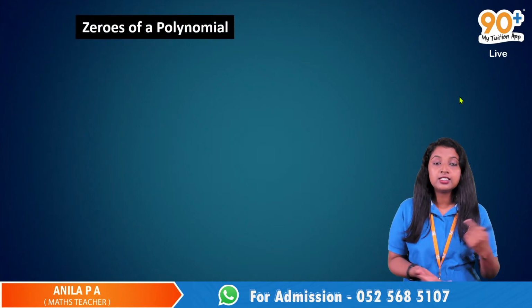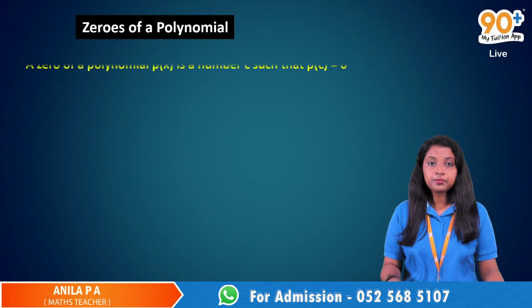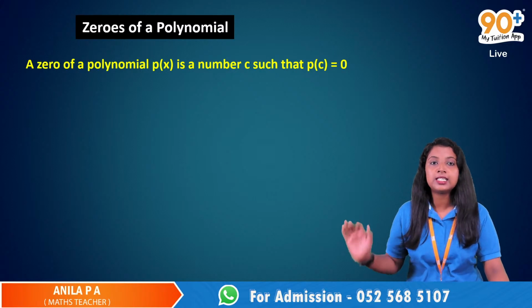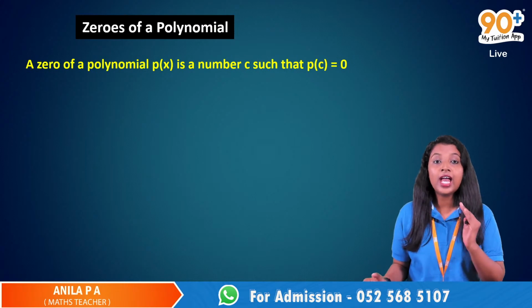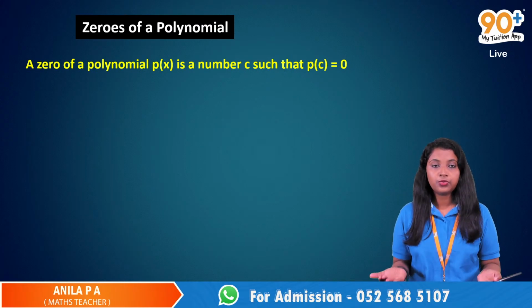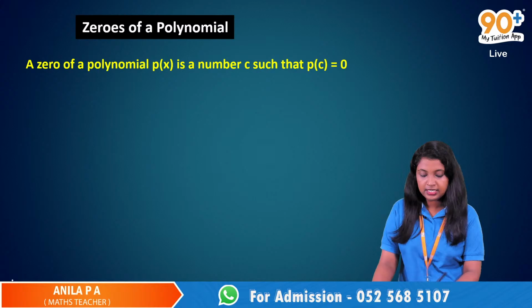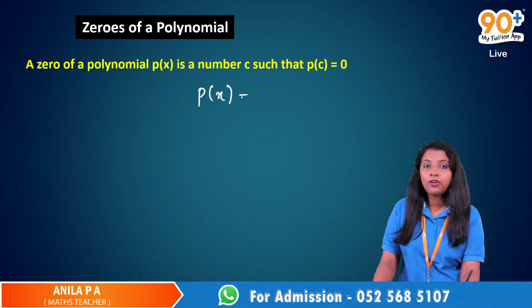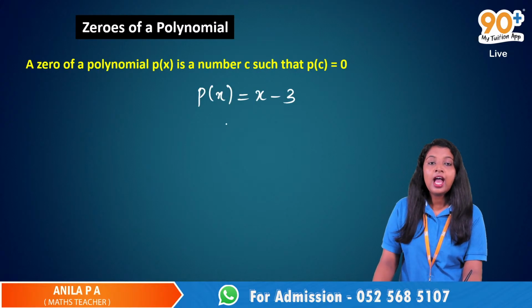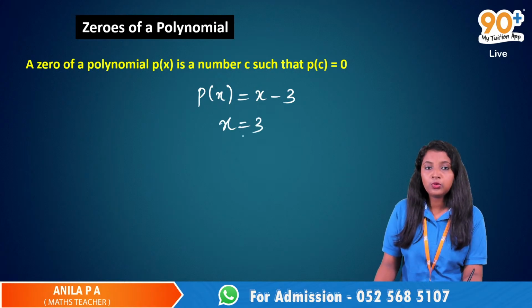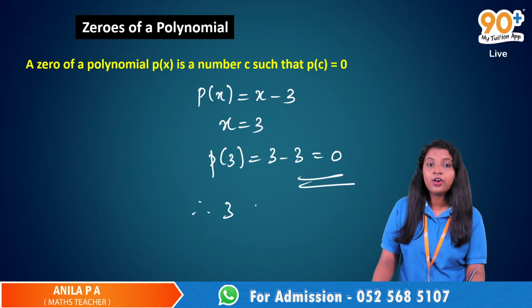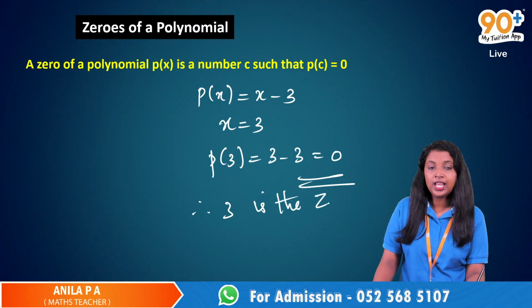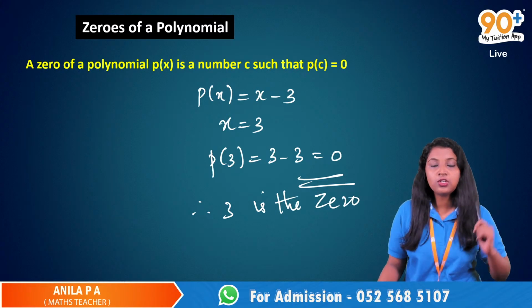How do we define the zero of a polynomial? Whenever we have a polynomial, say p of x, and a number, say c, and at that point the value of the polynomial is 0, that is, p of c is 0. For example, suppose we have a polynomial p of x is equal to x minus 3, and we take x is equal to 3. At that point the value of this polynomial is 0. Therefore this 3 is known as the zero of that polynomial. That is the definition of zeros of a polynomial.